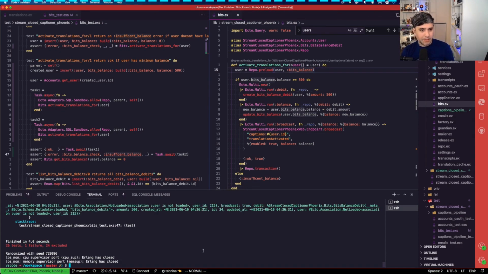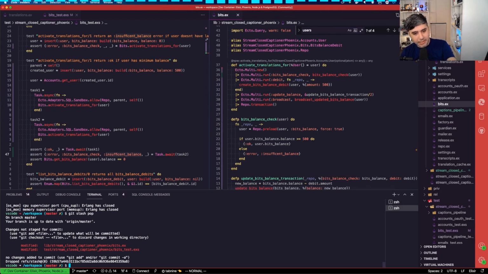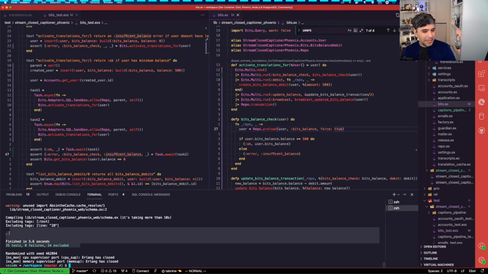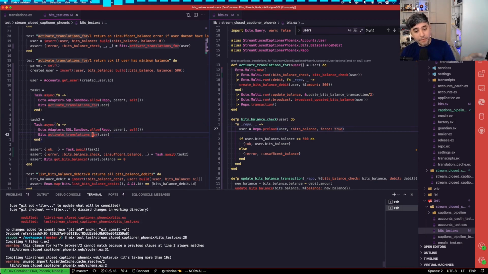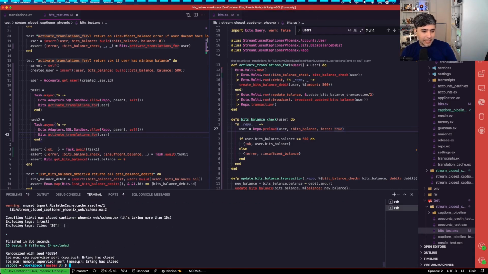So if I were to go in here and do a git stash pop now with the exact same test code, just with the fix, let's see what happens. So our test properly does two asynchronous tasks to activate the translations. The old code failed. It allowed it. It said okay. The new code blocks it.